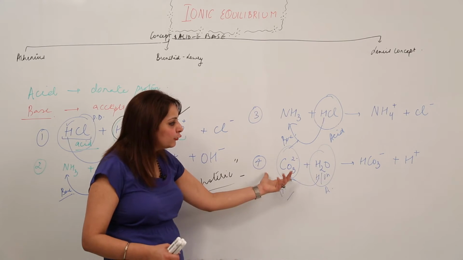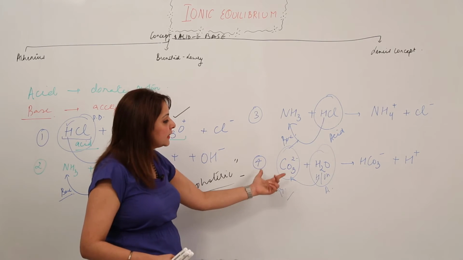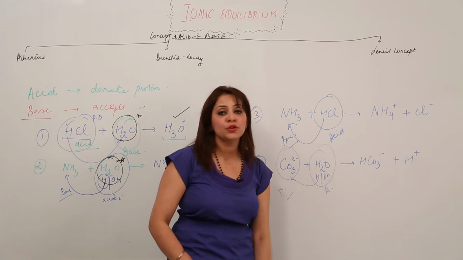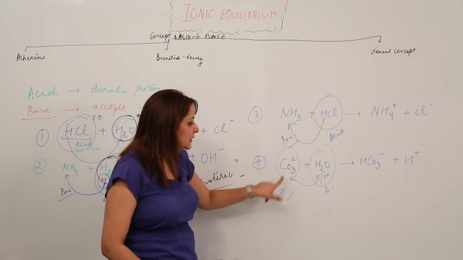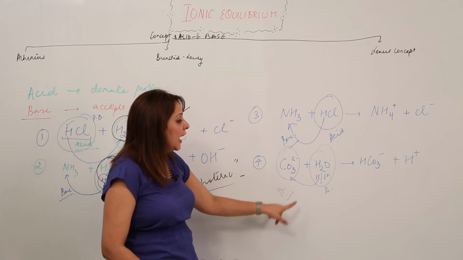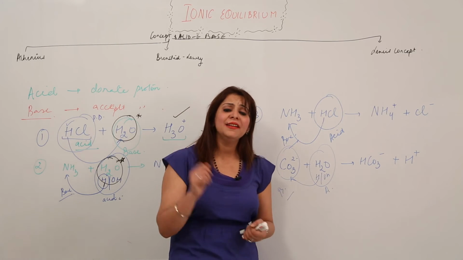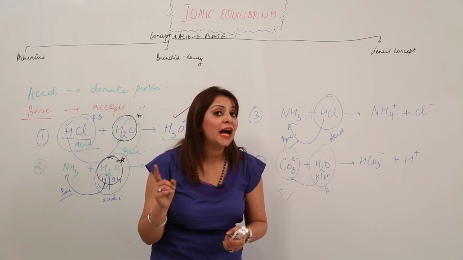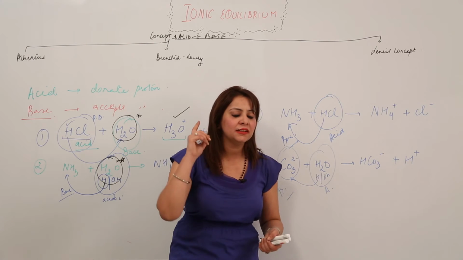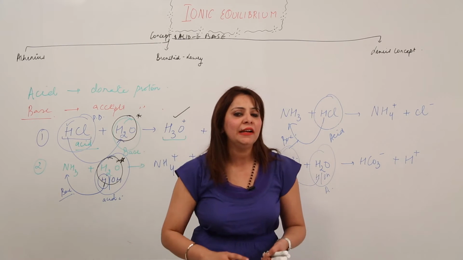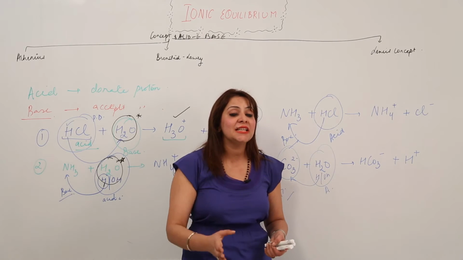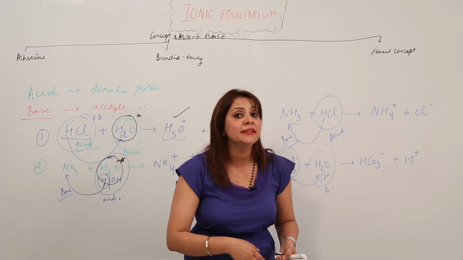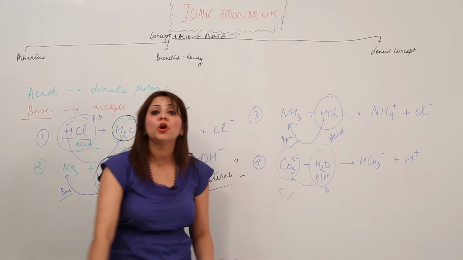And what you get to see in the fourth reaction, just look at the board. It is carbonate ion when added to water forming bicarbonate ion and hydrogen ion, right? So in this case it is a base because it is accepting the proton, and it is an acid, right? Arrhenius told that any substance acts as a base if it contains the hydroxide ion, and I told you that it was a major limitation of Arrhenius that we get to see certain substances which do not contain H or OH ion, but still they possess the property of acid and base. So this is what is proven by Bronsted.